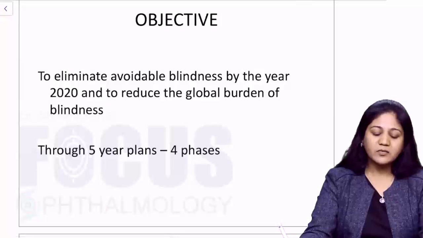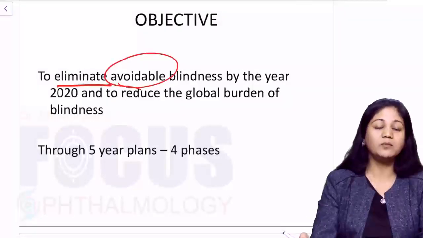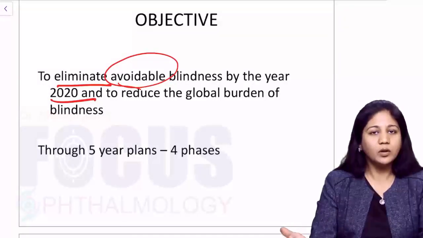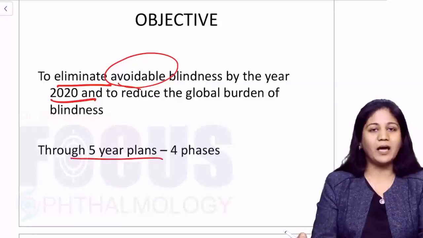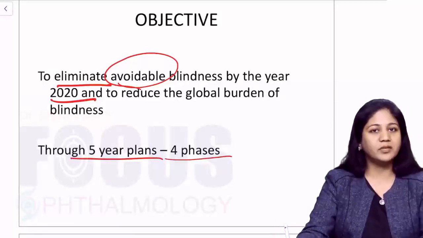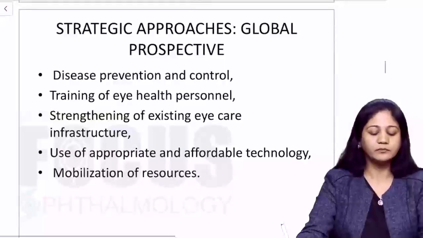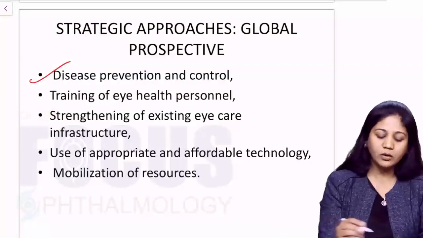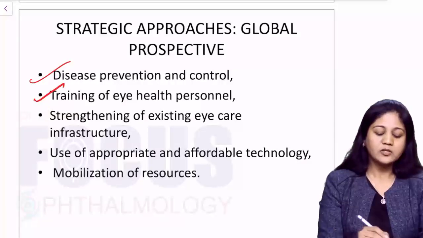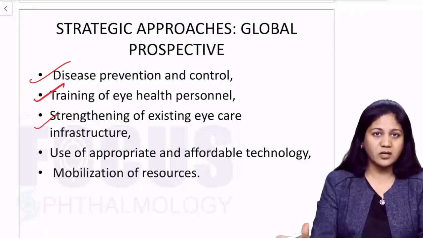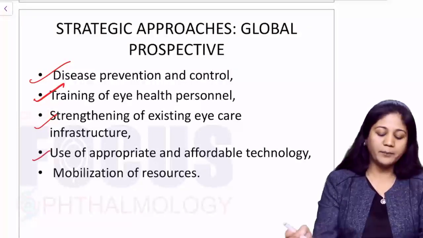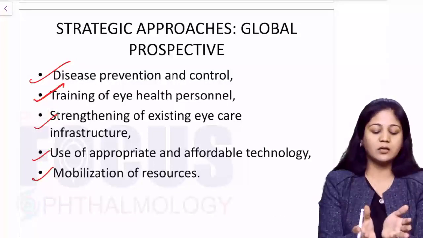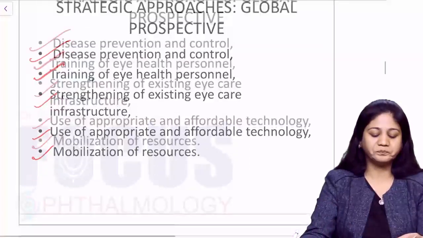Now, friends, the main objective is to eliminate the avoidable blindness by the year 2020 and to reduce the global burden of blindness. It works through 5-year plans, and this is the fourth phase of the Vision 2020 program that we are in. Now, the various strategic approaches are disease prevention and control, training of the eye health personnel, strengthening of the existing eye care infrastructure, which is very important, use of appropriate and affordable technology, and mobilization of resources. So these are the basic strategies for how they work together.